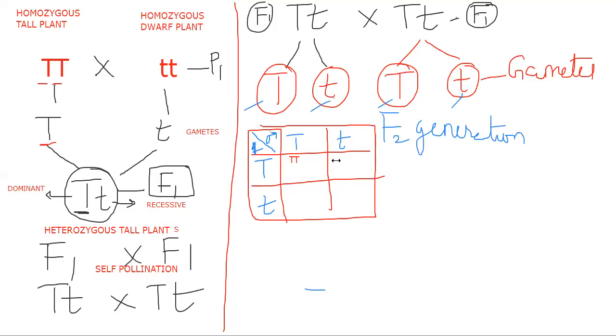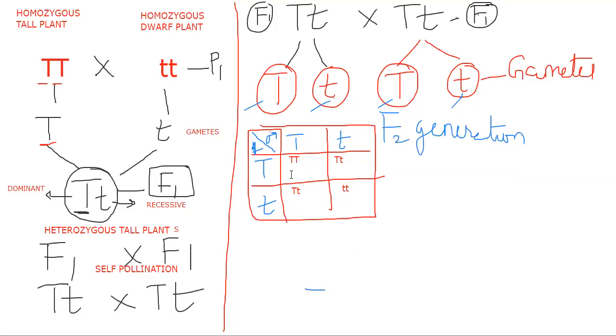Here, capital T, small t. I think you understand what I'm doing. Capital T, small t. Next in the box, small t, small t.